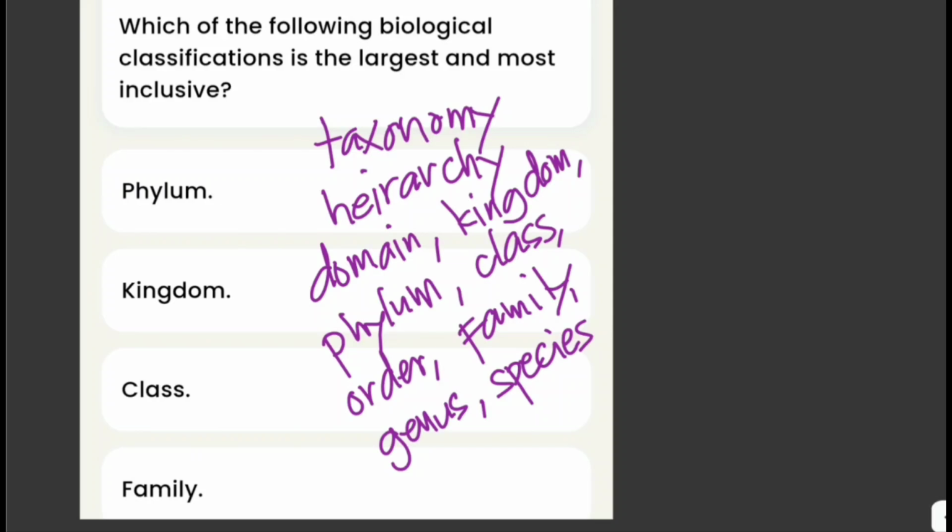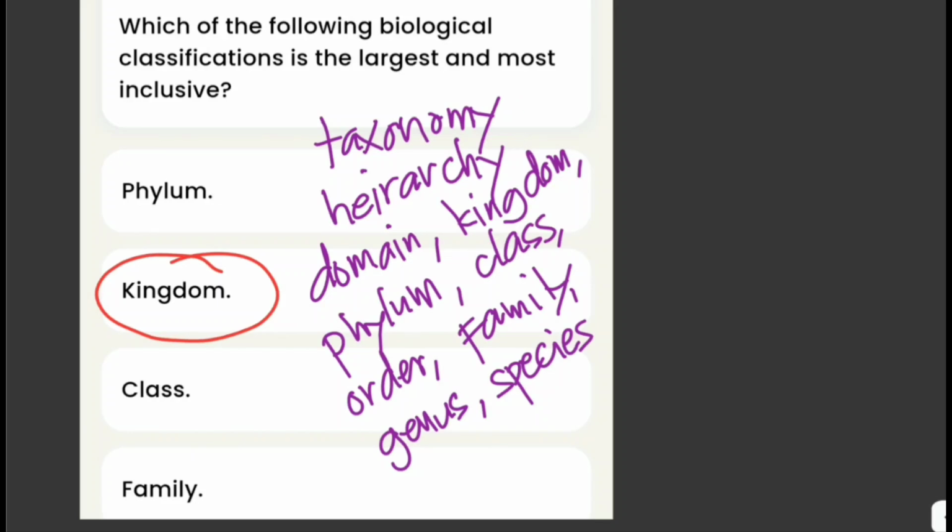So these are the different classifications of organisms, or what we call the hierarchical system. And these taxonomy ranks run from largest to smallest ranks, and kingdom is the largest among the choices. So the answer here is kingdom.